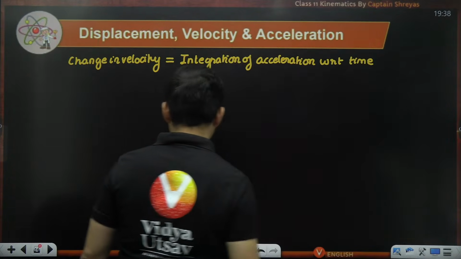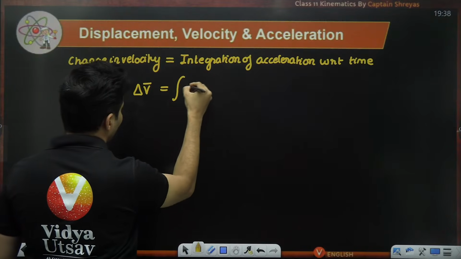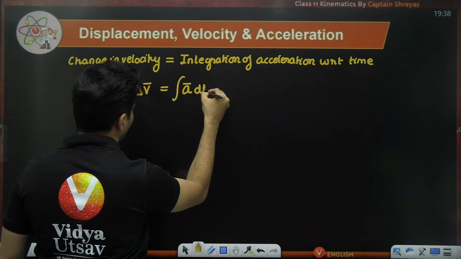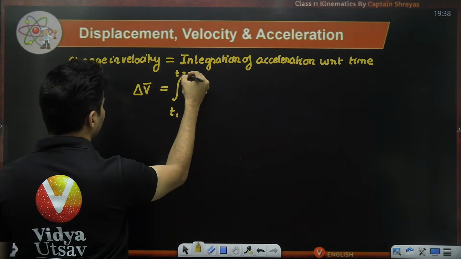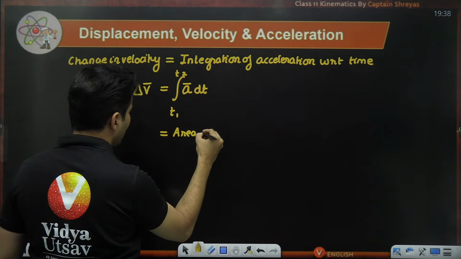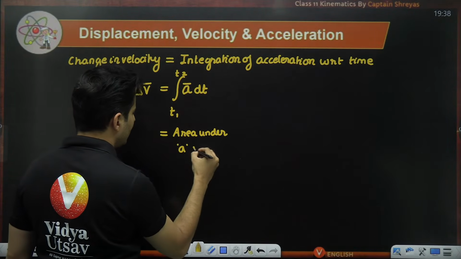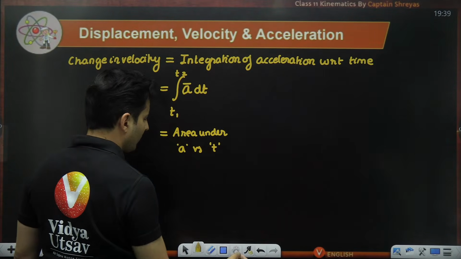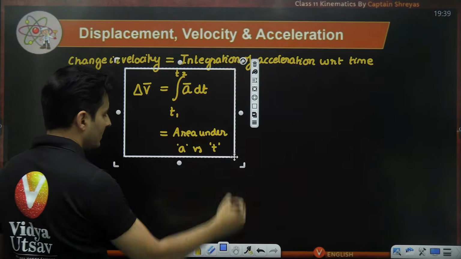So this is delta v, the integration of acceleration with respect to time. You have to take it with proper limits, let's say t1 to t2. This is nothing but area under the acceleration versus time graph.